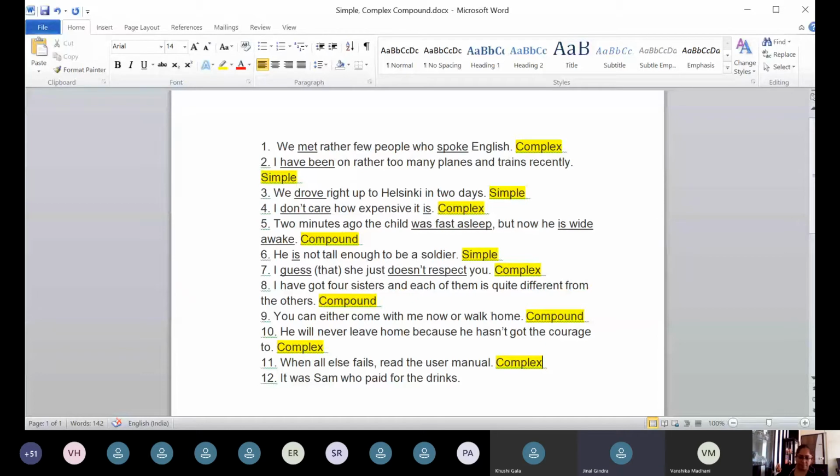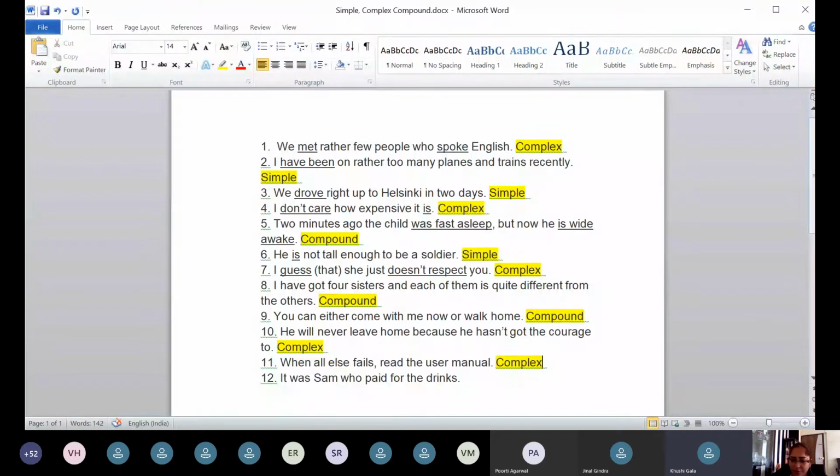It is Sam. Ma'am, complex because "It was Sam" is not even a complete sentence. But is it a main clause? Ma'am, can I make a guess? Yes. It's a compound sentence and the word who is a subordinate clause. But if it is subordinate, then how is it compound? For compound, two main clauses have to be there, na? "It was Sam" is a main clause, ma'am, and "who paid for the drinks" is the subordinate clause.